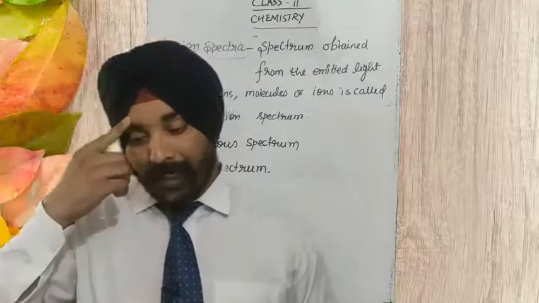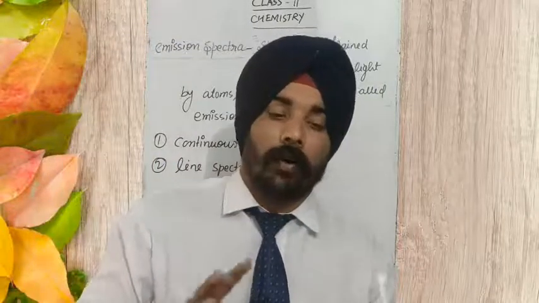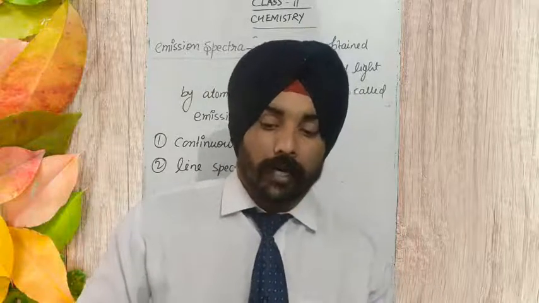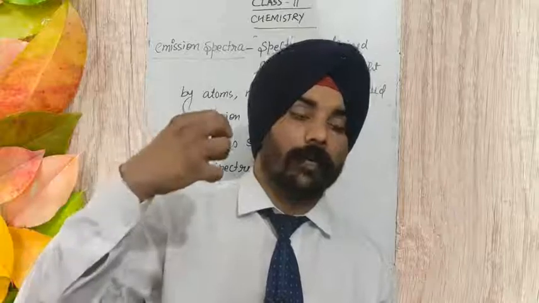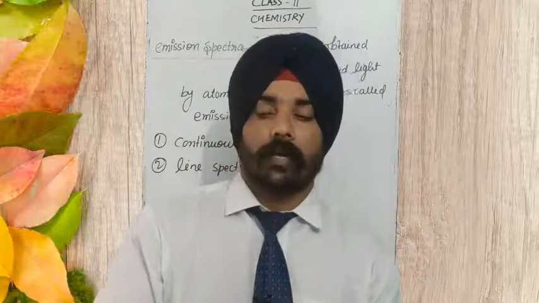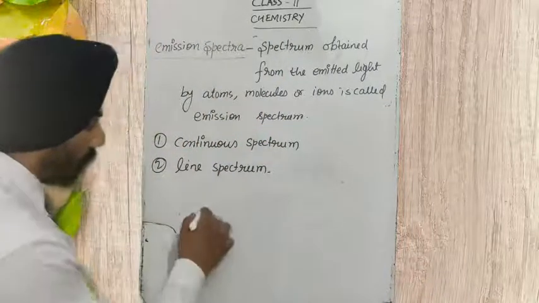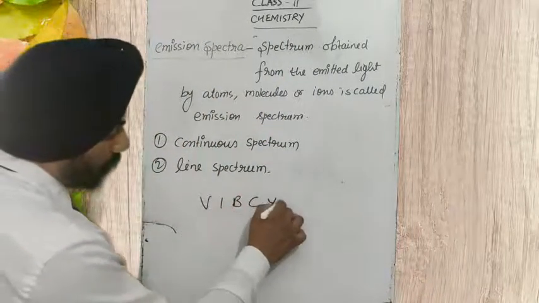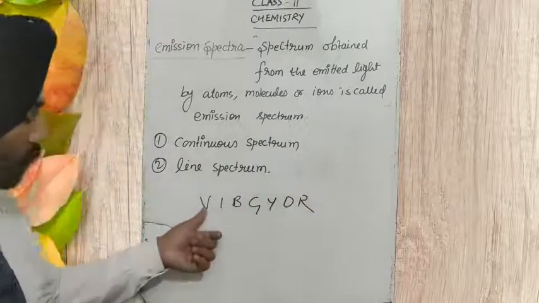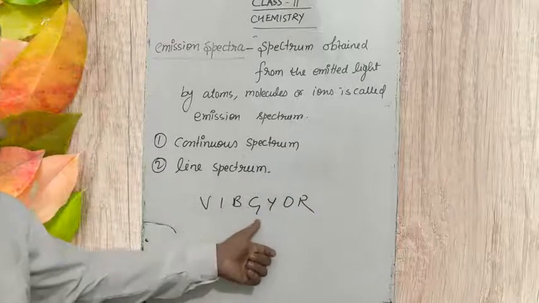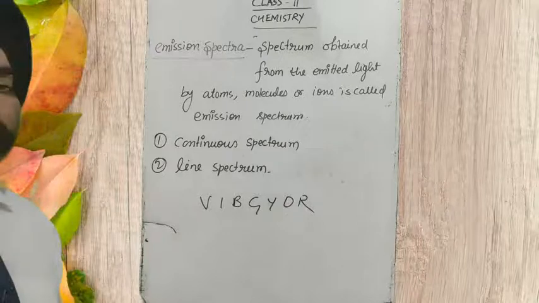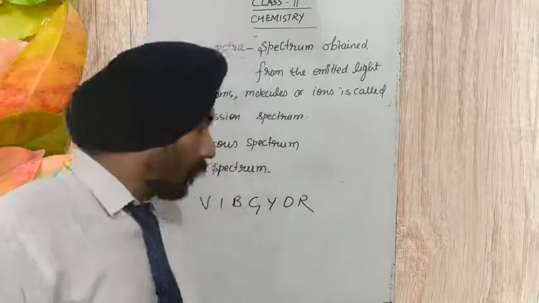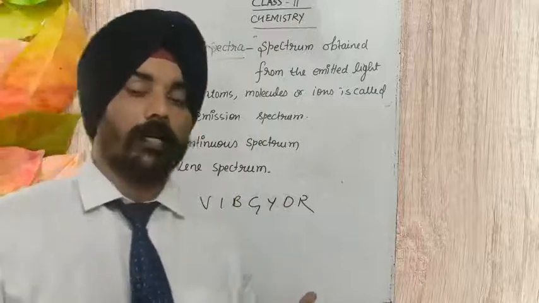And when we see the rainbow, you could see that not all 7 colors are present. You could see only 3 or 4 colors: red, some part of yellow, some green, some blue. Not all the colors you could see, while the 7 colors are arranged as VIBGYOR: violet, indigo, blue, green, yellow, orange, red. All these 7 colors must be there when the light is dispersed, but we are seeing only 3-4 colors.